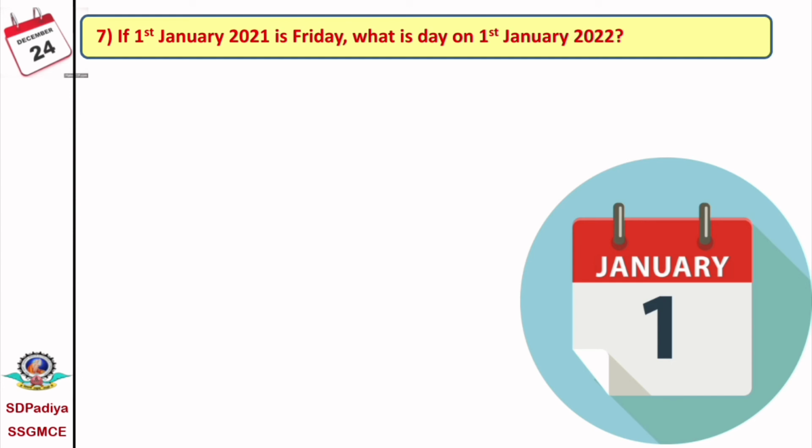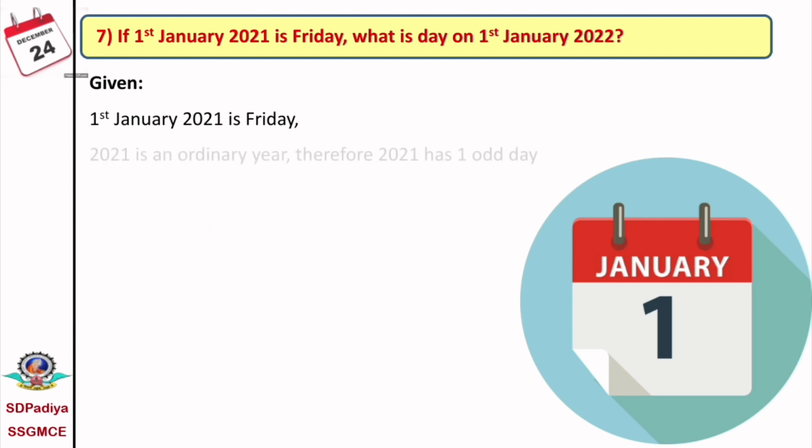The next problem is: if the 1st January 2021 is a Friday, then what is the day on the 1st January 2022? It is a very simple problem statement. The given is that the 1st January 2021 is a Friday. 2021 is an ordinary year. Therefore, 2021 has 1 odd day.